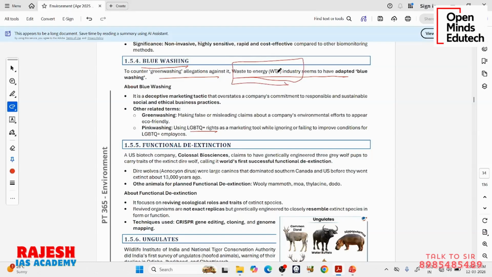In the process, they will also burn the waste and pollute the environment. So many people are saying, you are saying I am removing the waste from the environment, I am protecting the environment, but you are burning the waste, you are polluting the environment. So it is called greenwashing, we know. Now they are changing some tactics in the marketing where they are saying we are very ethical and responsible in our business practices. They are projecting it like they are benefiting the societies when they are not. Okay, so it is called blue washing. Green washing I told you, pink washing I told you.